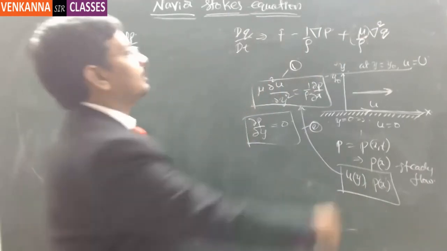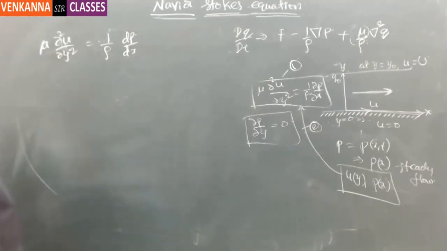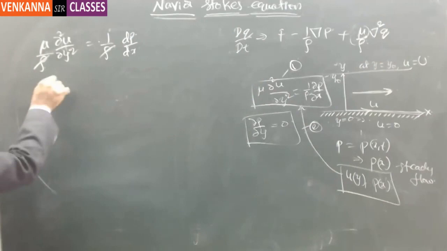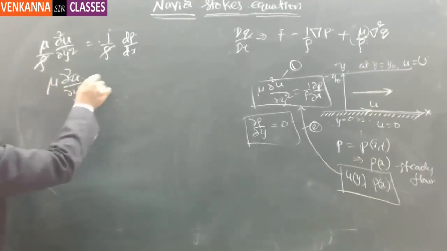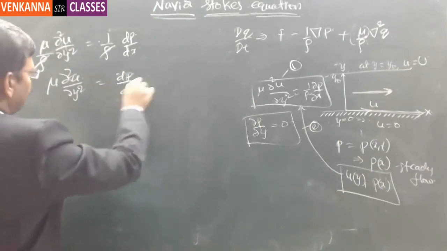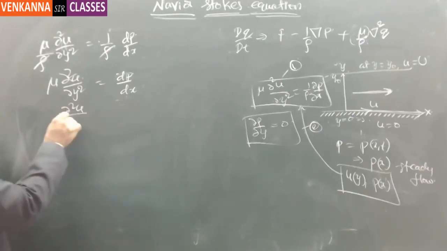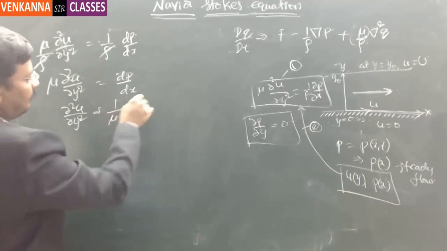Then here, if you consider this mu being mu by rho, so this rho and this rho will cancel, and mu times dou square u by dou y square is equal to dp by dx. So if you integrate this, dou square u by dou y square is equal to 1 by mu times dp by dx.